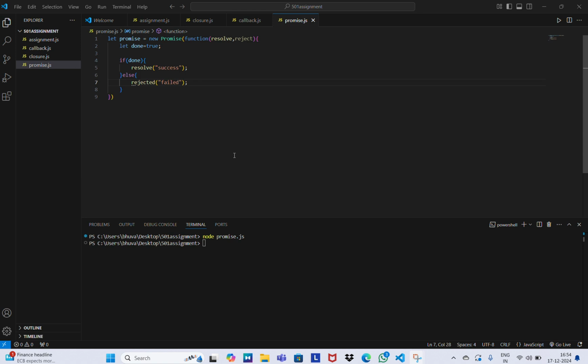Generally, the async keyword is used to define a function that will always return a promise. Even if the function does not explicitly return a promise, it will be wrapped in a promise. And await is used inside of the async function, and it pauses the execution of the function until the promise is resolved or rejected. So let us consider an example for this async code.